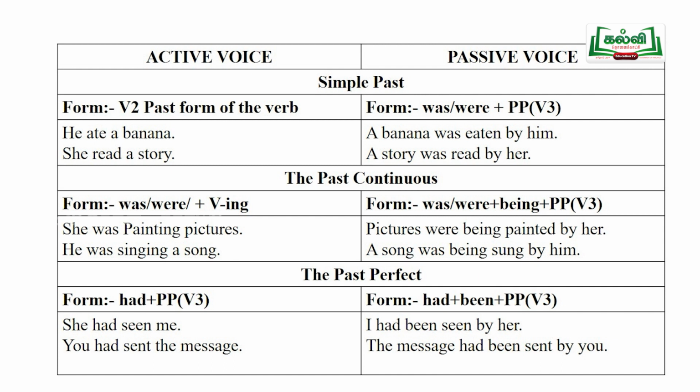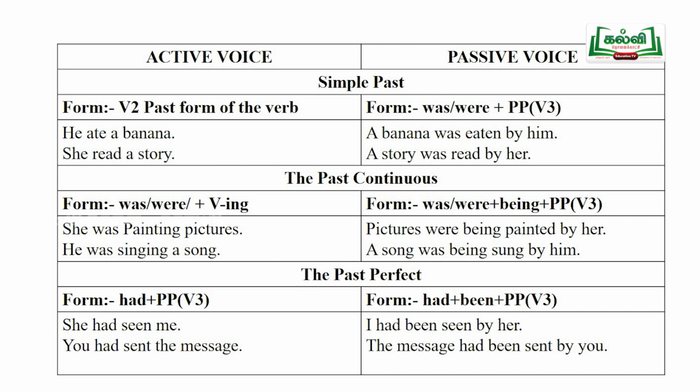Now, we can change into passive voice as per rule. Take the object to the subject place. A picture has come to the subject place. And subject he is taken to the object place. Yes, a picture was being painted by him. He was painting a picture. A picture was being painted by him.